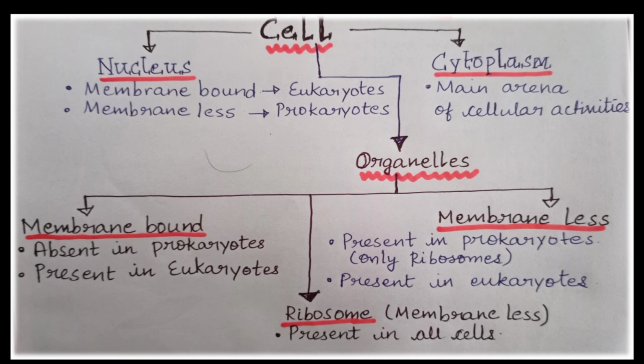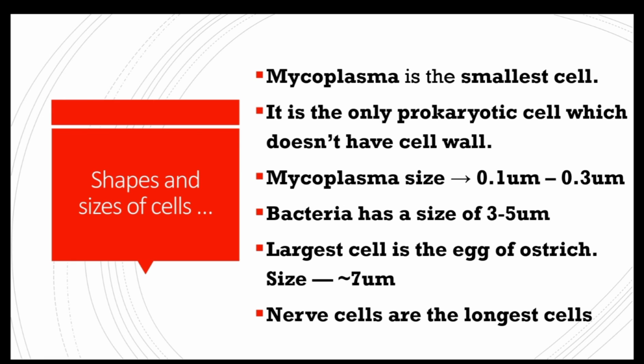Shapes and sizes of a cell. Sometimes direct questions are asked from these points only. Mycoplasma is the smallest cell. It is the only prokaryotic cell which lacks a cell wall. Generally, all prokaryotic cells are surrounded by a cell wall. Mycoplasma has another name, PPLO.